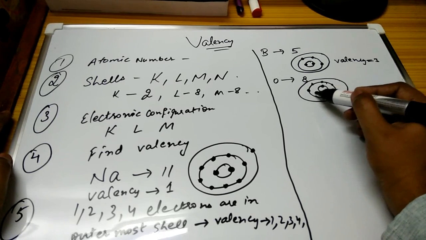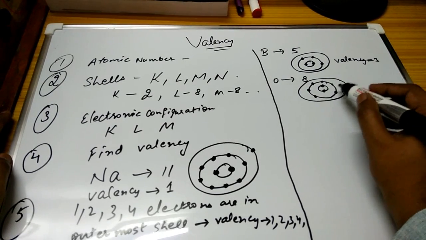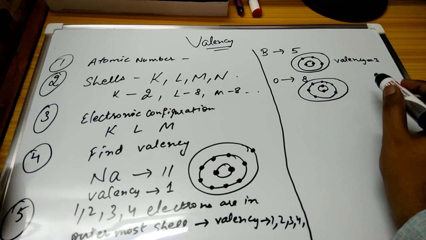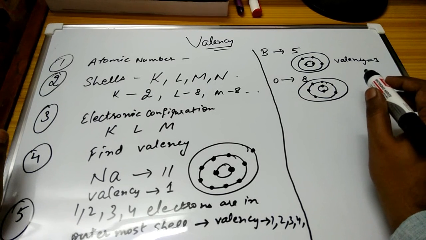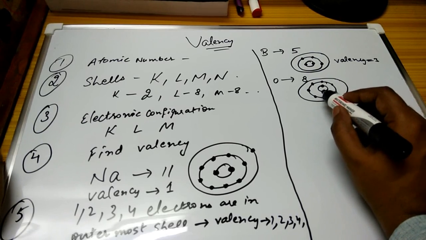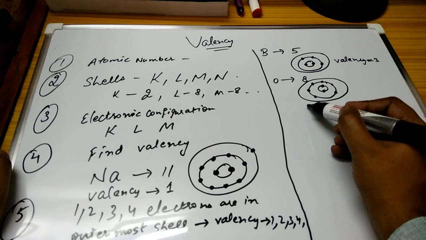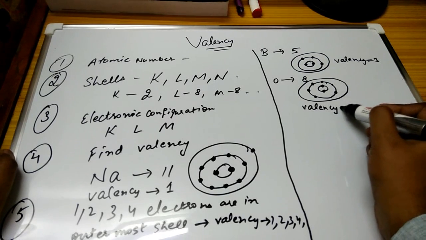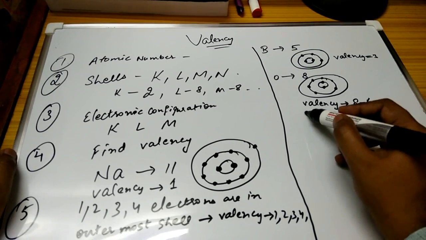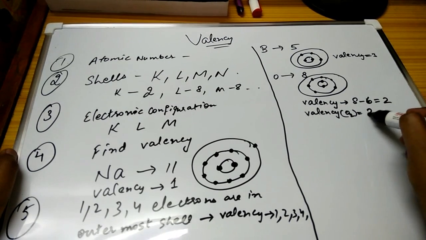Now you can see 6 electrons are in the outermost shell, whether it is the L shell or M shell or N shell, it is outermost. So in this case you need to subtract the outermost electrons from the number 8. The valency will become 8 minus 6, that is 2. So the valency of oxygen is 2.